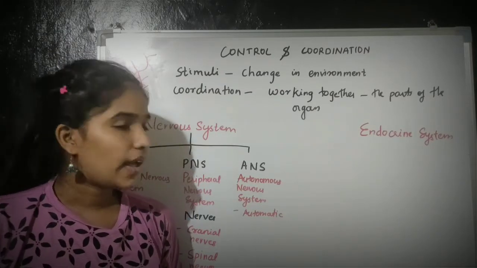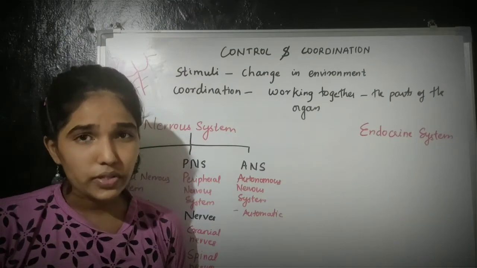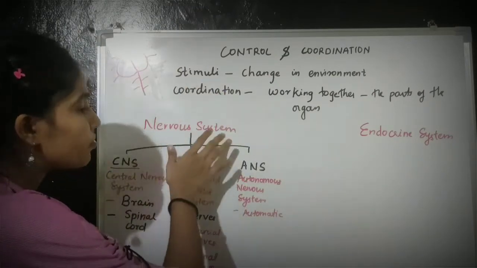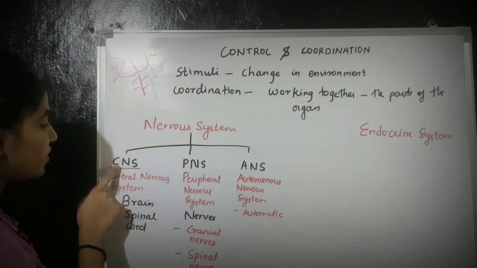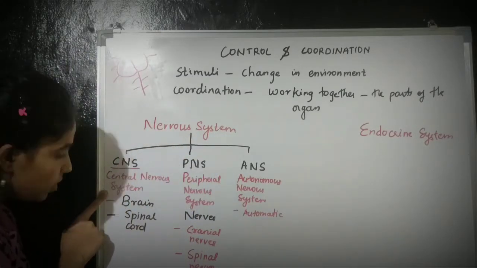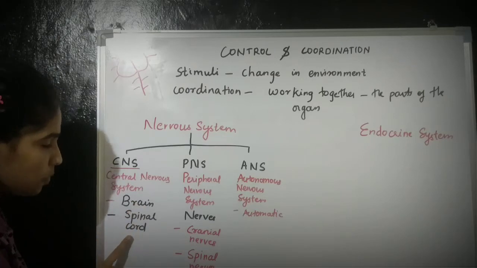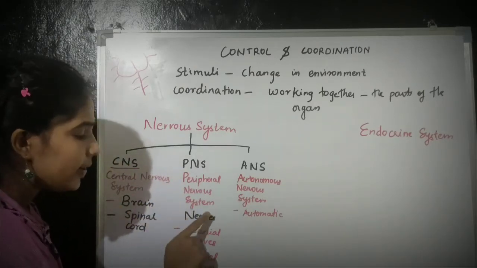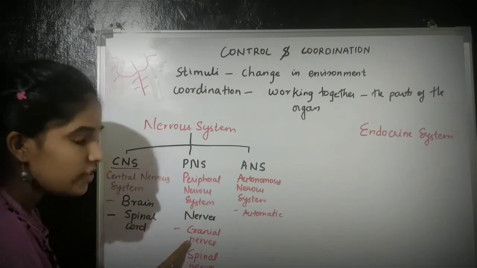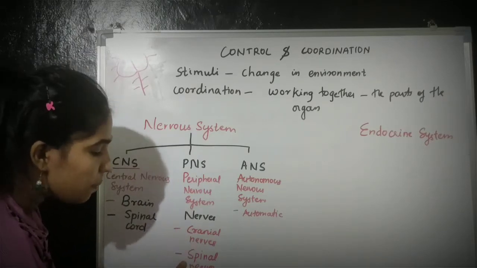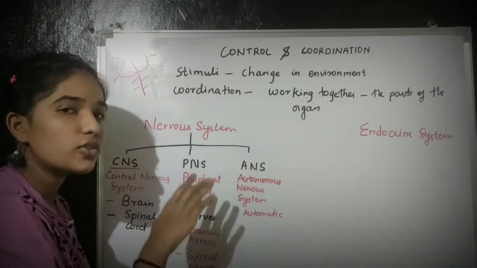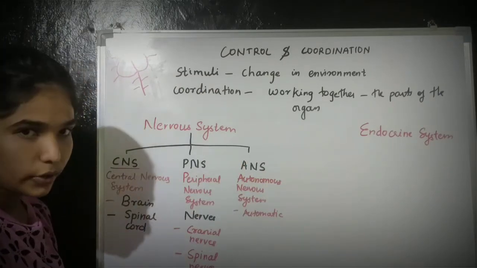Another example is the digestive juices secreted in our stomach. We cannot control it. So the nervous system consists of CNS, which consists of brain and spinal cord; PNS, which consists of cranial nerves arising from the brain and spinal nerves arising from the spinal cord; and third is the autonomous nervous system, which is automatic, not in our control.